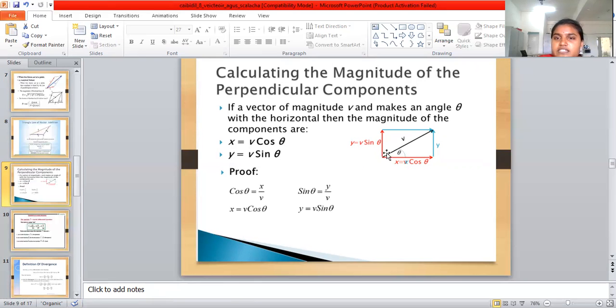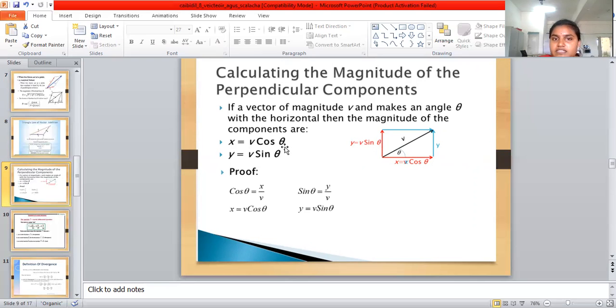So V makes an angle theta; y is parallel to the y axis and x is parallel to the x axis. The resultant, the magnitude of V, is the diagonal value. Then x is equal to V cos theta, and y is equal to V sin theta. The x component depends on cos theta, and the y component depends on sin theta, along the horizontal and vertical axes.